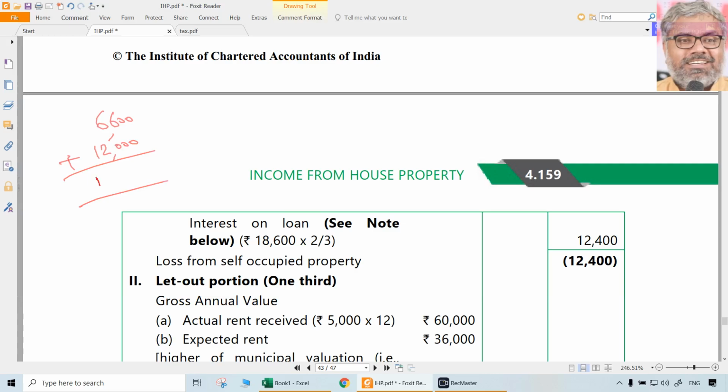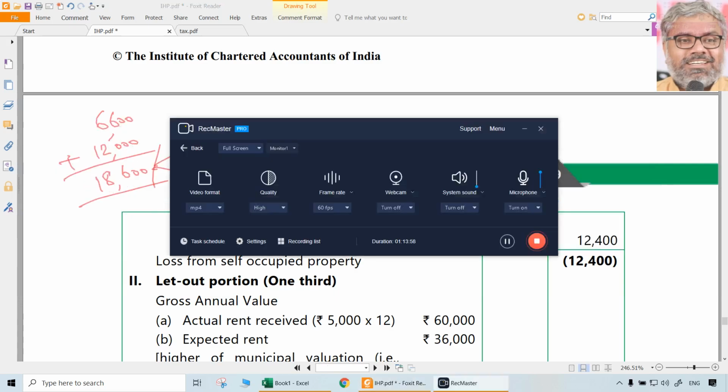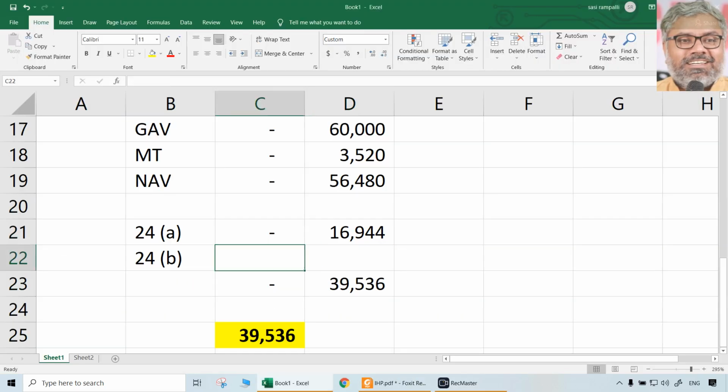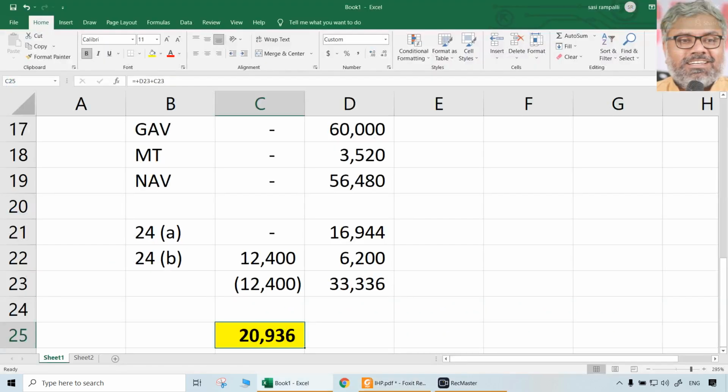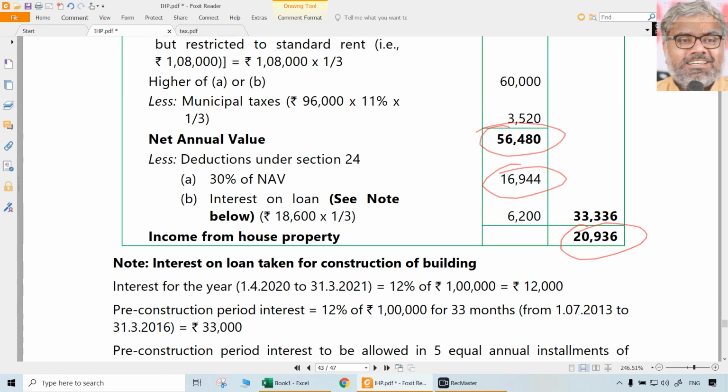That is 18,600. This has to be split into 2. 6,200 is 1/3, 12,400 is 2/3. So it's 12,400 for the self-occupied portion. That is 24B, 12,400. And for the let out portion, it will be 6,200. That's it. So after this, the final income from house property put together will be 20,936.